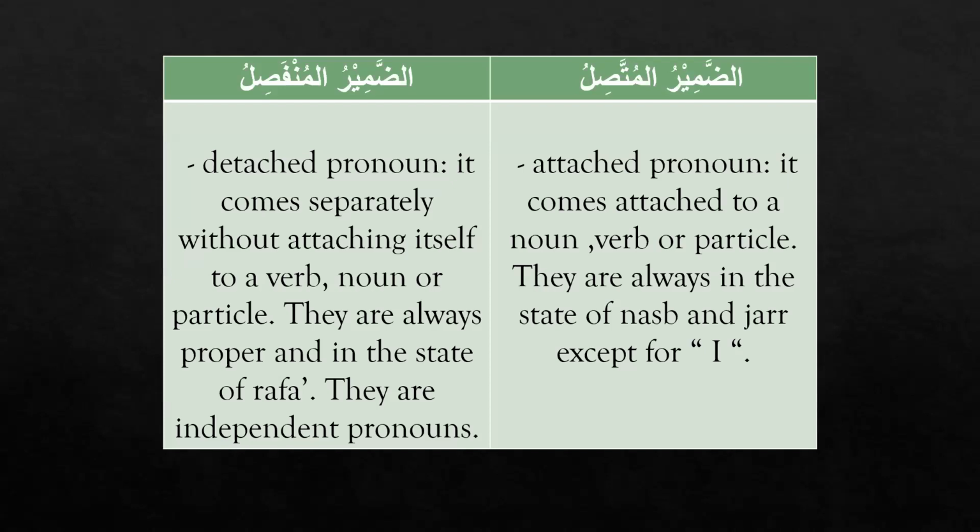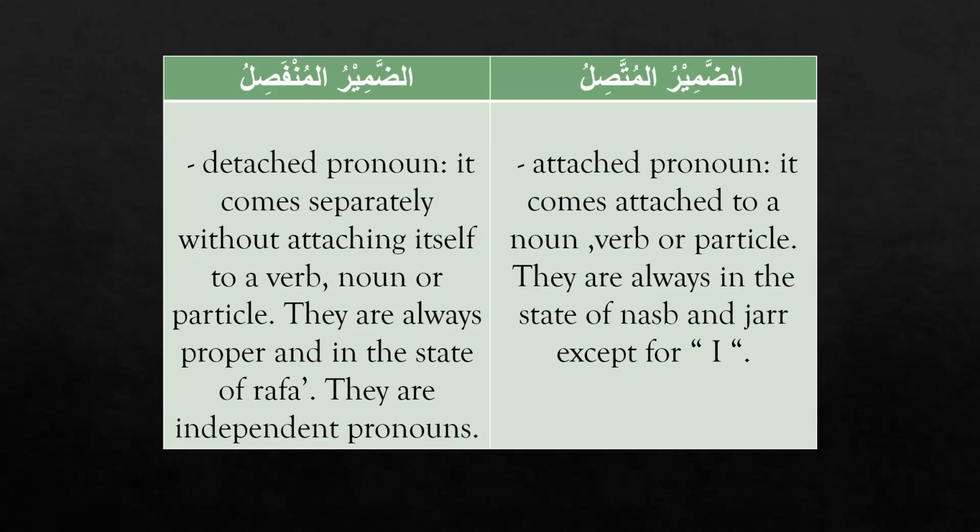So ad-damir muttasil is the attached pronoun. It comes attached to a noun, a verb, or a particle. They are always in the state of nasab and jar, except for "I". And we are going to go into the advanced practices of these damir as we proceed in lessons.